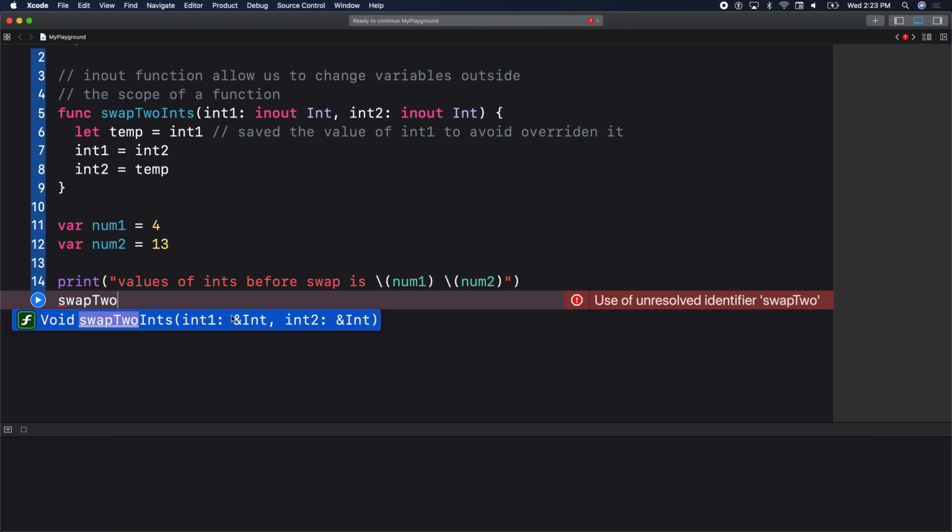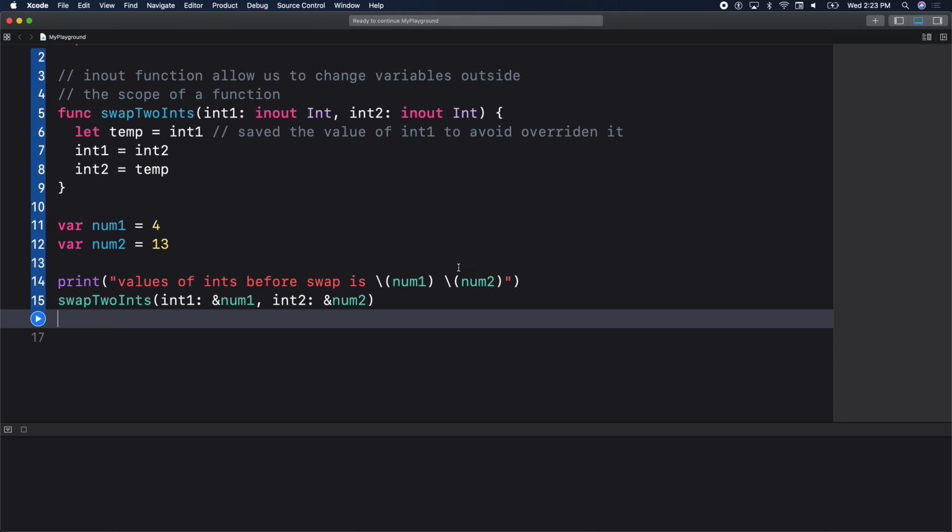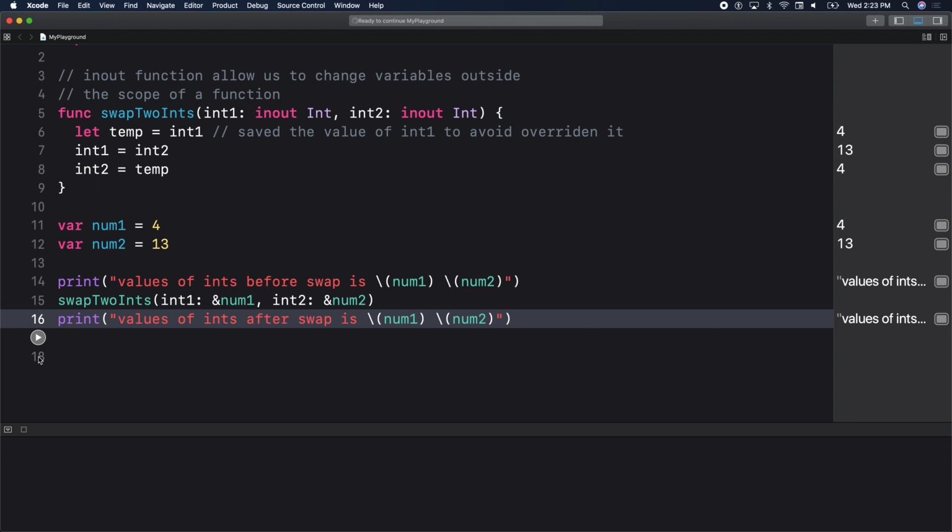So let's continue on. Let's finish implementing our swap to ints. For our first one, we have num1. Second, we have num2. So at this point, we called our function. It's affected the two values already. Let's go ahead and print out those values. I could just copy this line. Values of ints after swap. And let's print it out to see the results.